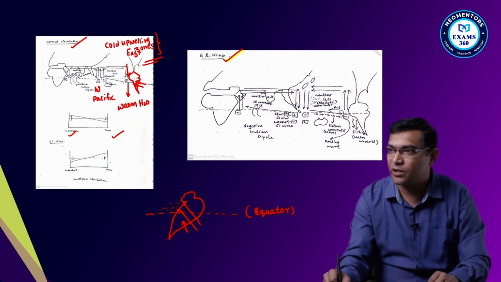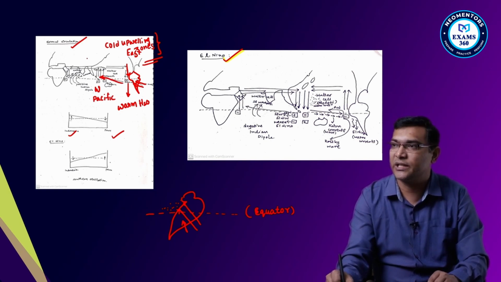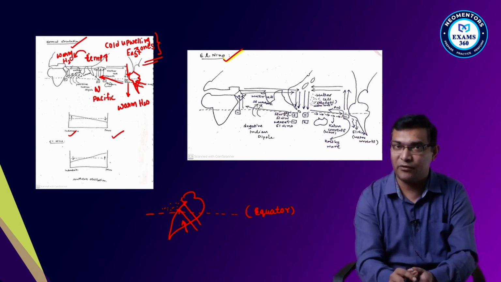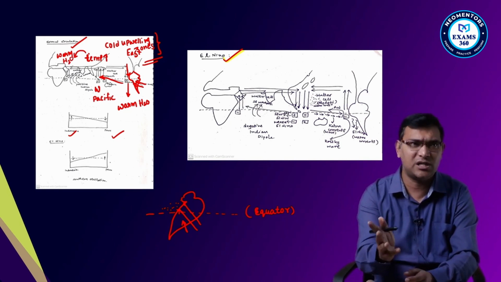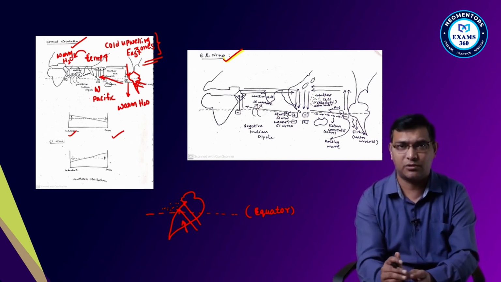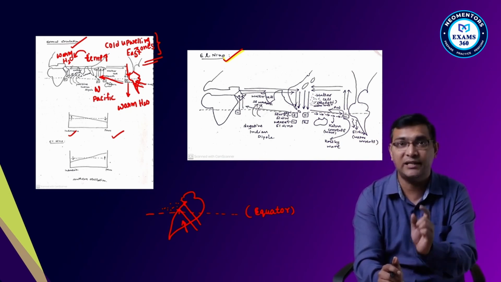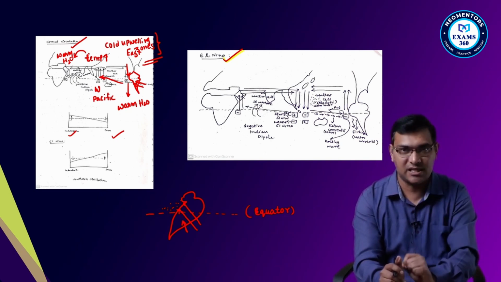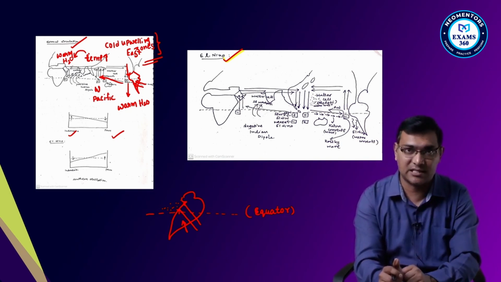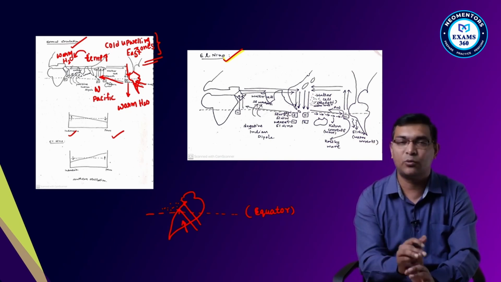That means warm water is moving. So can I say, in the West Pacific Ocean, there will be a rise in temperatures? Why? Because of the warm water which has been transported from the Peruvian coast to the Indonesian coast. Indonesia is nothing but your West Pacific coast. So at Indonesia, the warm water is transported from Peru and the sea surface temperature rises. As the sea surface temperature rises, it will be a low pressure system.